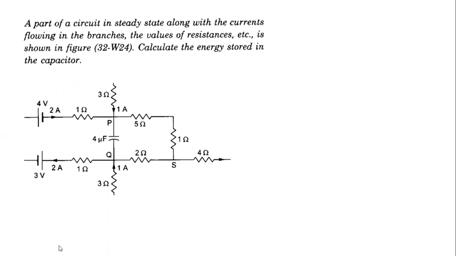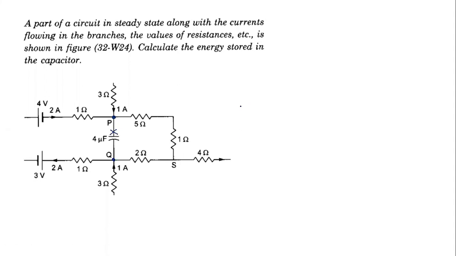And for energy stored, I need one of two things. What are those two possible things? One could be either I find the charge or I find the potential difference. So if I can find the potential difference in a steady state between P and Q, I can find the energy stored. Since it is steady state, this branch will not have any current, so I can remove this branch. It becomes like an electrical circuit. If I find the potential difference between P and Q, I get my answer.